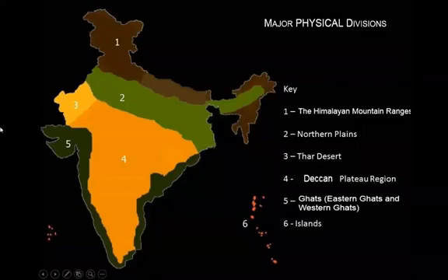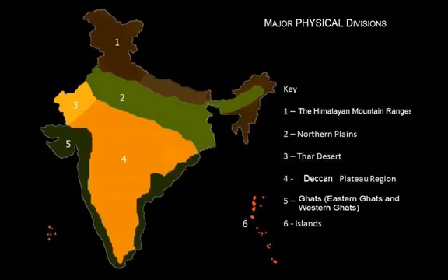The major physical divisions of India, you can see the map here. Number one, that is in dark brown, is the Himalayan mountain range. Number two in green is the northern plains. Three, yellow, is Thar Desert. Four is the Deccan Plateau region.